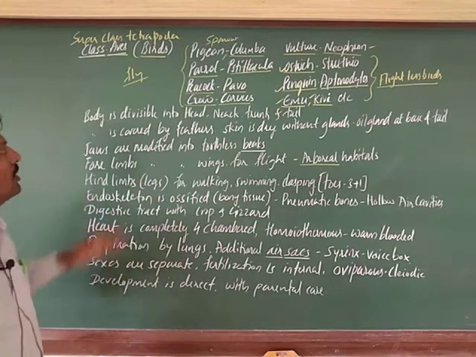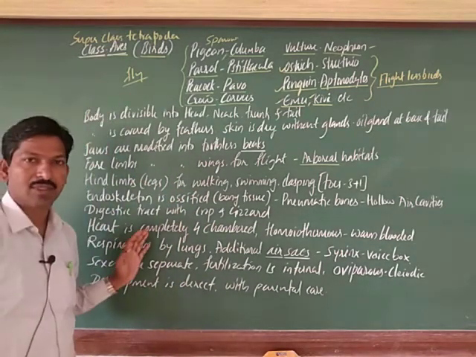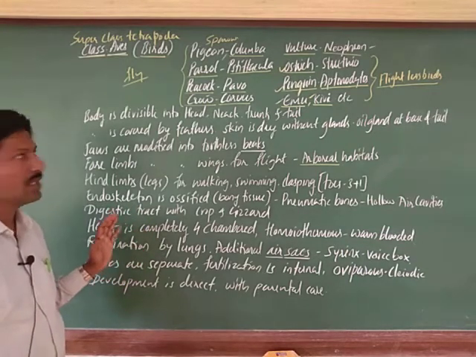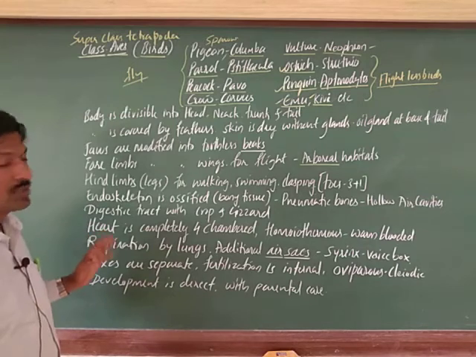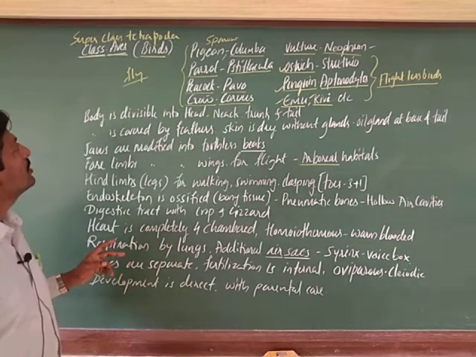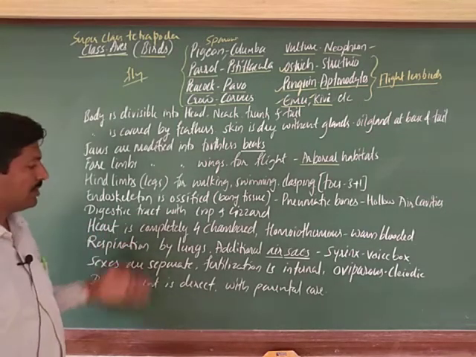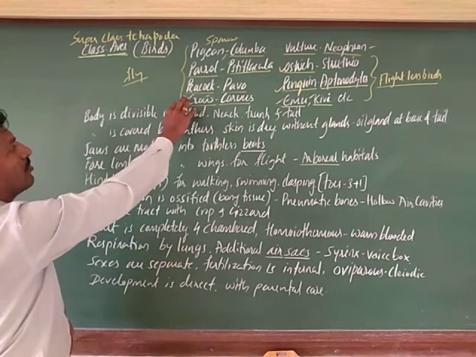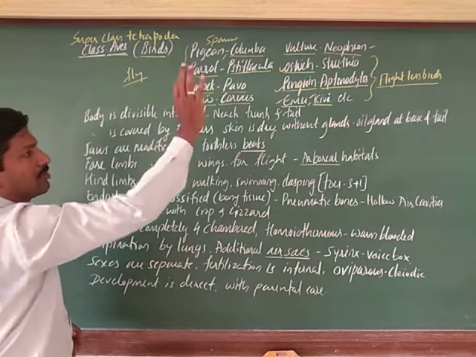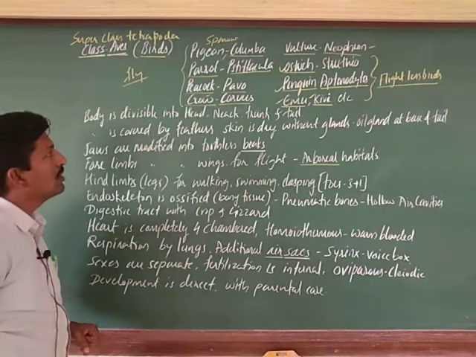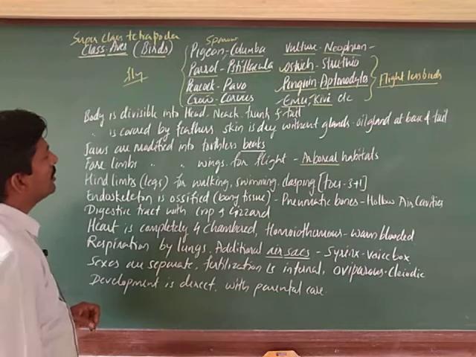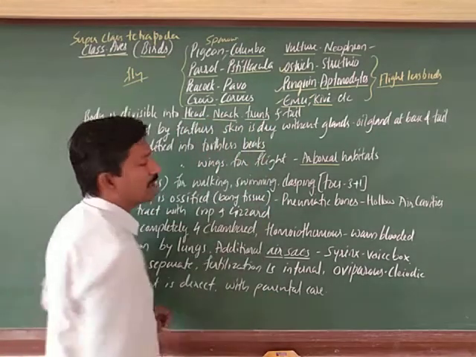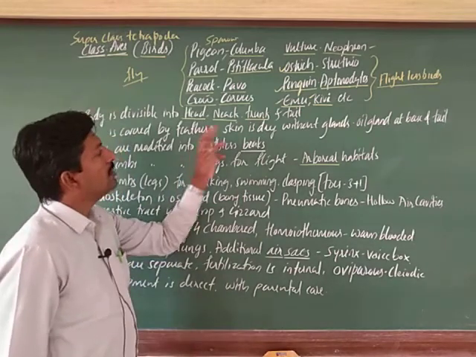Let us see how. These are, as you know, vertebrates. First of all, they are vertebrates, and they come under Gnathostomata because jaws are present, and the jaws are modified into beaks. Let us discuss that now. These are the general features, for flying birds and flightless birds. Importantly, the body is divisible into head, neck and trunk.